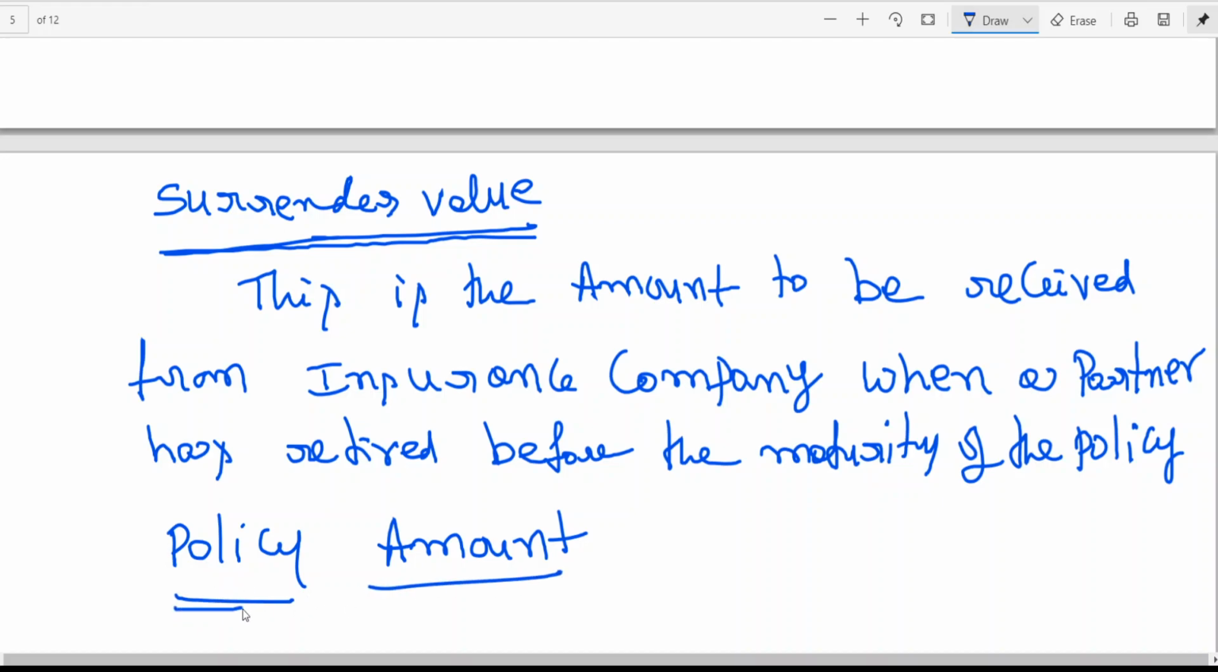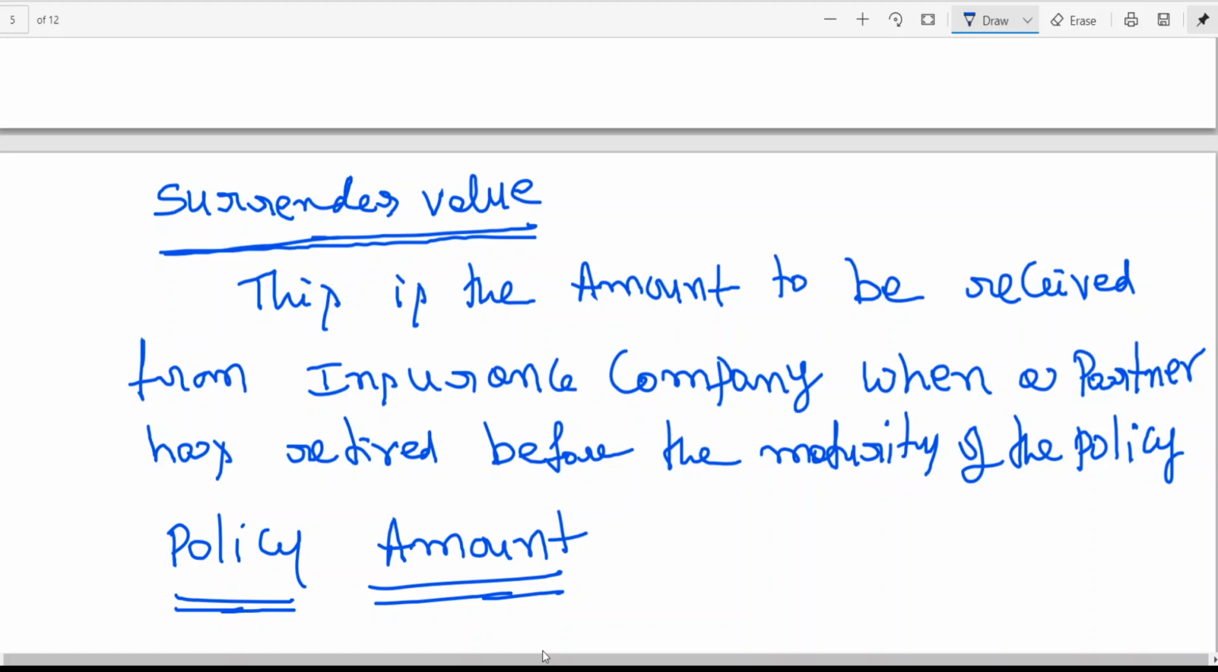Sir, what is policy amount? See, let me tell you. This is the amount to be received from the insurance company on maturity or death, whichever comes earlier. Maturity or death means, I told you, the policy has been taken for 10 years. If for 10 years all the partners are alive, you get the policy amount. 1 lakh you will get.